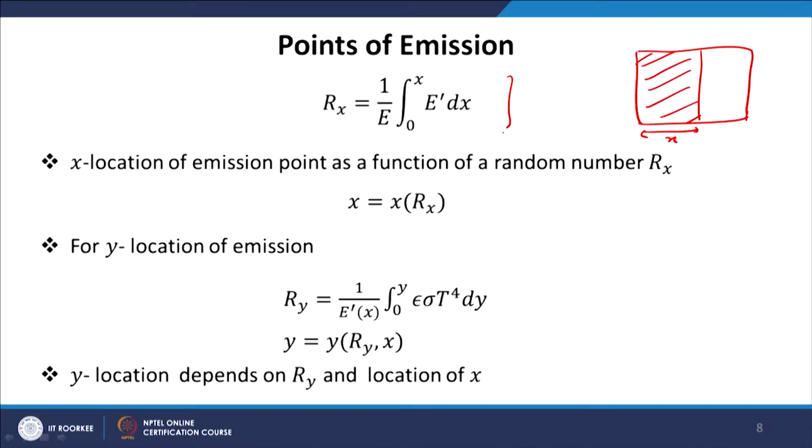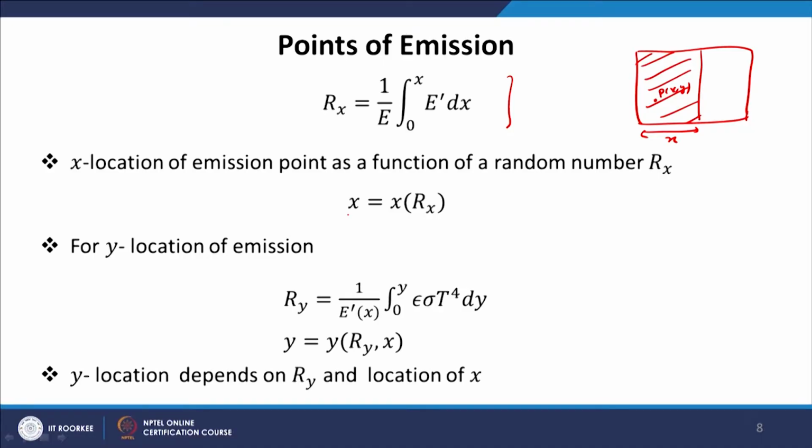Now, this relation needs to be inverted. So, what we have is a random number on the left hand side and unknown x on the other side. So, we are interested in finding the location P. This location P, which has coordinates x and y, needs to be determined. Now, x and y are unknown, which are on the right hand side, while the random number, which you can easily generate from any computer language using a random number generator, is on the left hand side. So, this relation cannot be inverted easily.